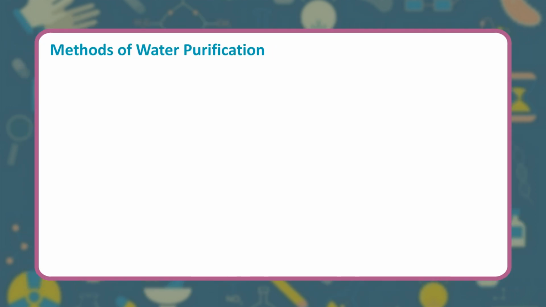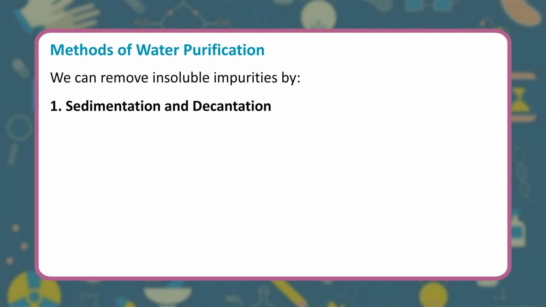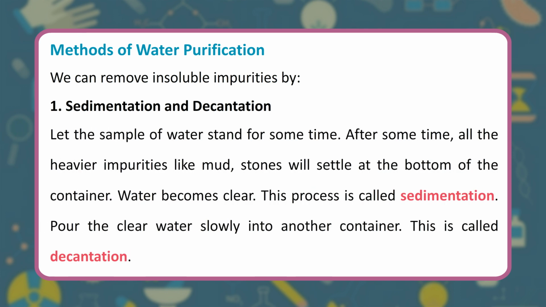Methods of water purification. We can remove insoluble impurities by 1. Sedimentation and decantation. Let the sample of water stand for some time. After some time, all the heavier impurities like mud, stones will settle at the bottom of the container. Water becomes clear. This process is called sedimentation. Pour the clear water slowly into another container. This is called decantation.